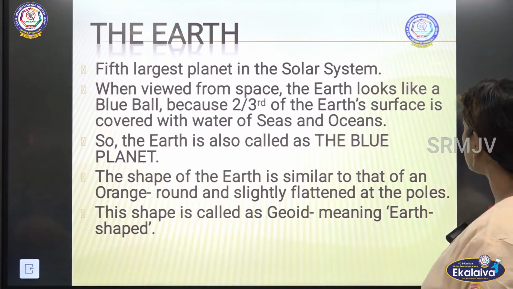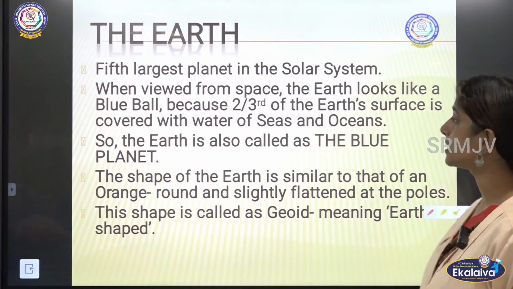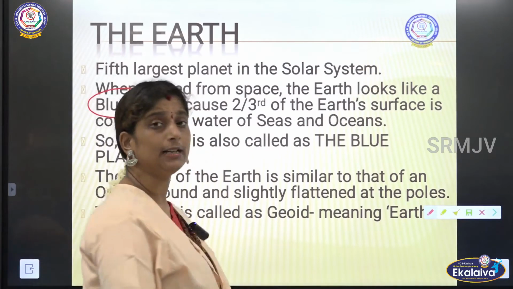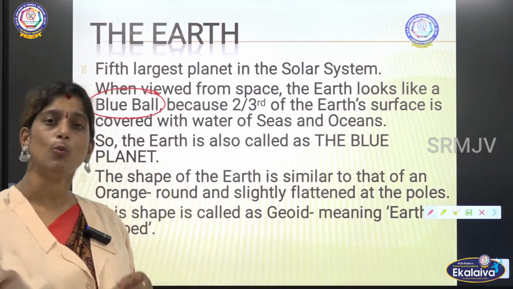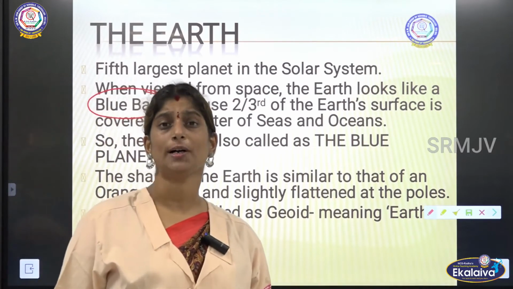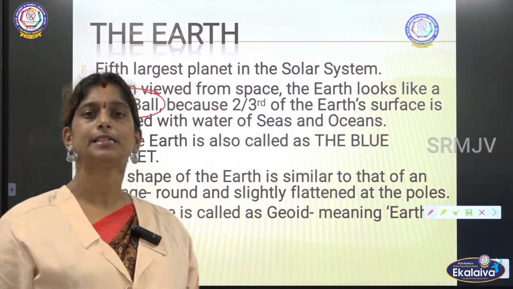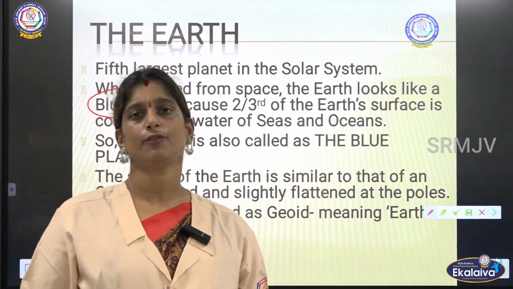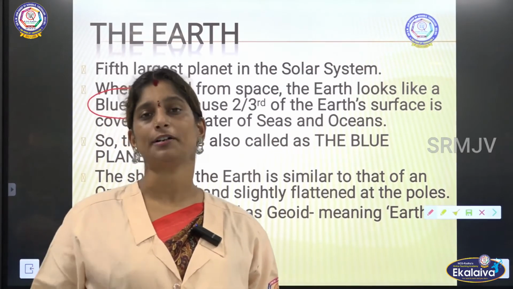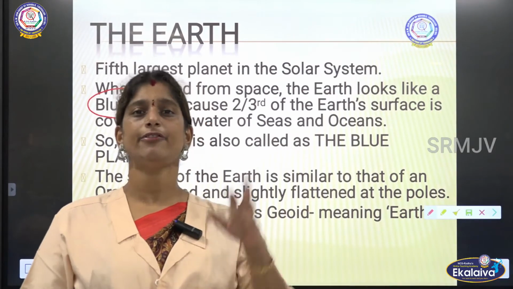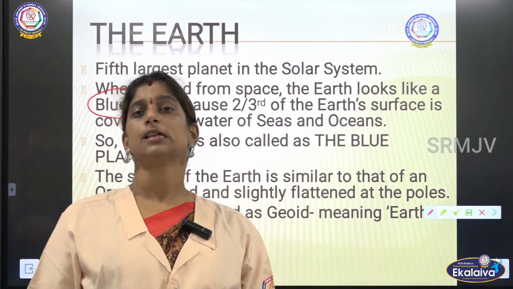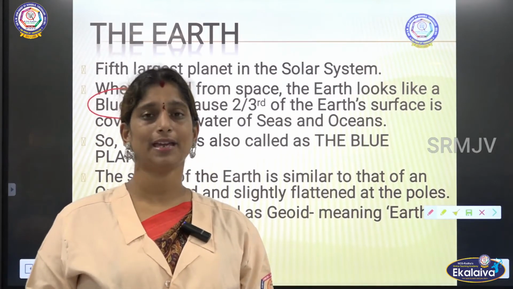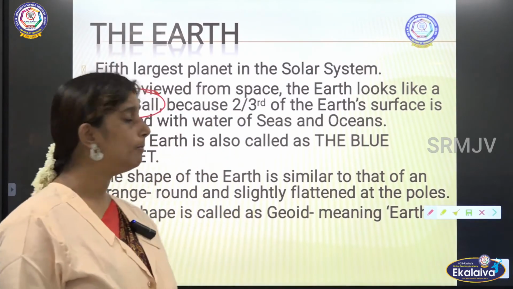When viewed from the space, the Earth looks like a blue ball. Why is it looking like a blue ball? Because 2/3 of the Earth's surface, almost the majority portion of the Earth's surface, is covered by water, and that water is mainly from the oceans and seas. So because of that, when we see from the space, Earth looks like a blue ball.